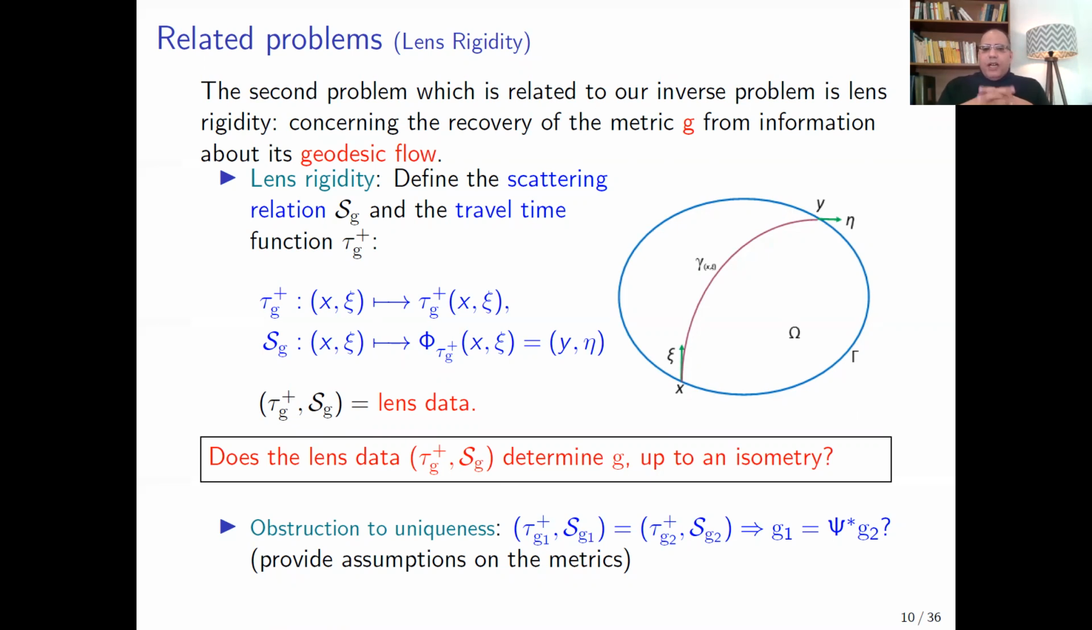For example, if you have two metrics with the same lens data, we can prove that g1 and g2 are isometric, provided some assumptions on the metrics g1 and g2. So these are two problems which can be related to our inverse problem with the Dirichlet-Neumann map.